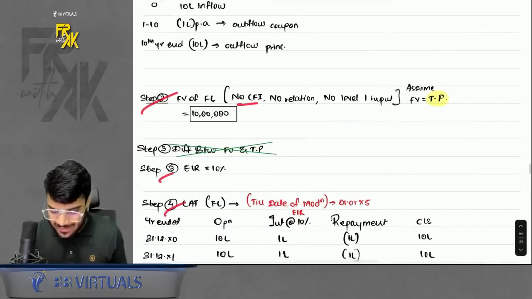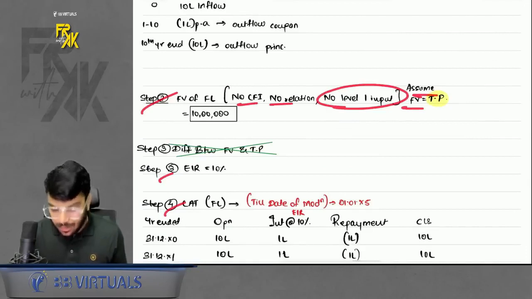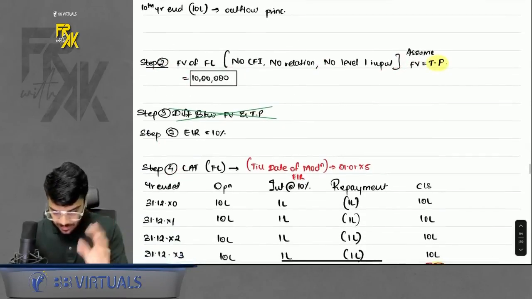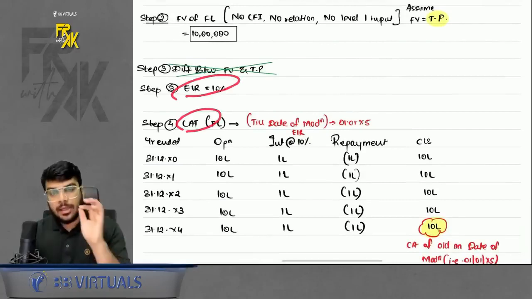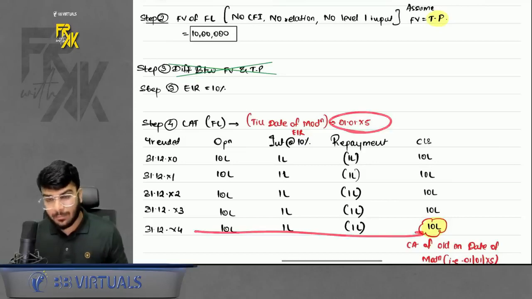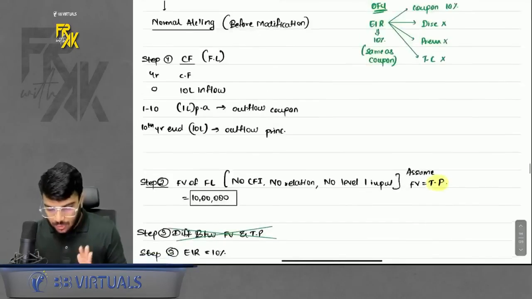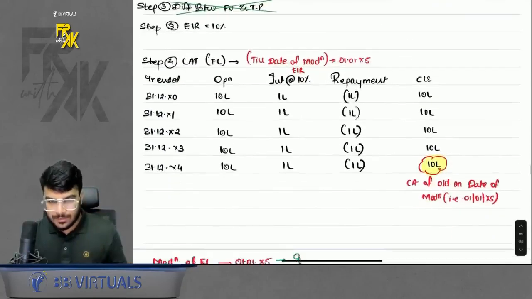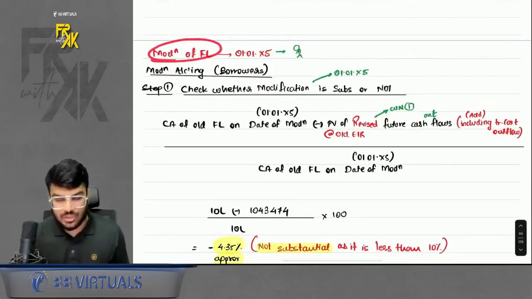In this question, there is no CFI, no relation, no level 1 input. So you can assume the fair value. Okay, so directly assume the fair value to be the same as face value or transaction price, you can say. EIR, LAT is there. You will prepare the LAT only up to 5 years. Why? Because this is the date when the modification is happening. Prepare the LAT, stop here. So in modification types of questions, first do the normal accounting. Done, sir. Then we will jump towards the modification accounting.